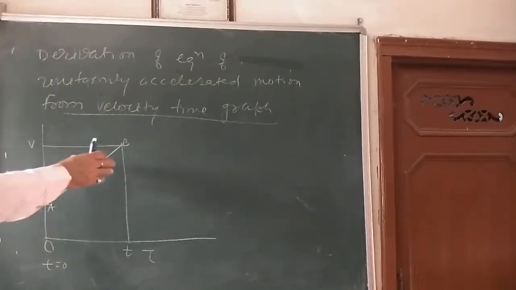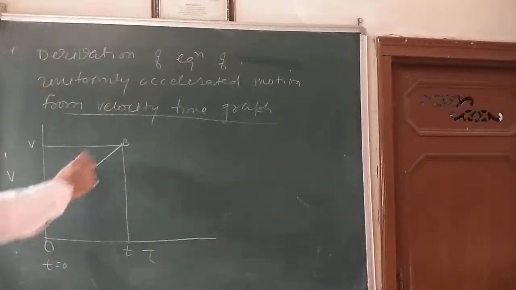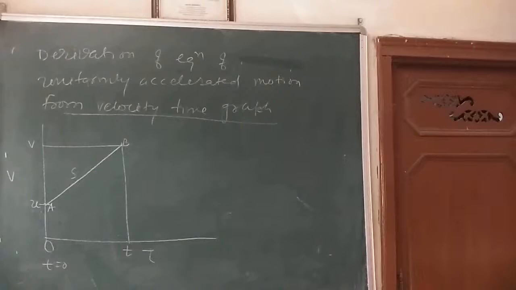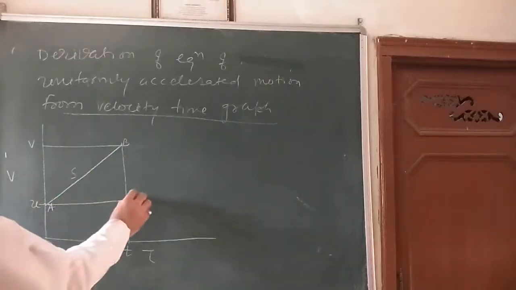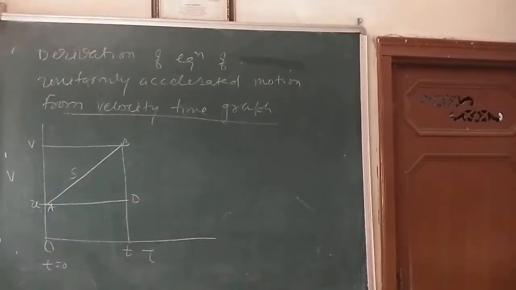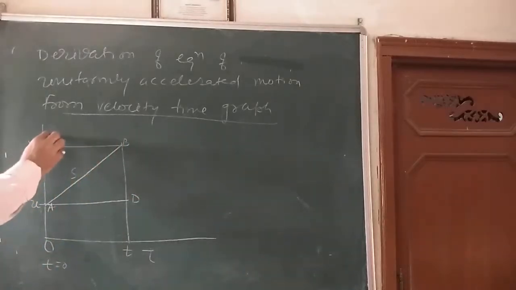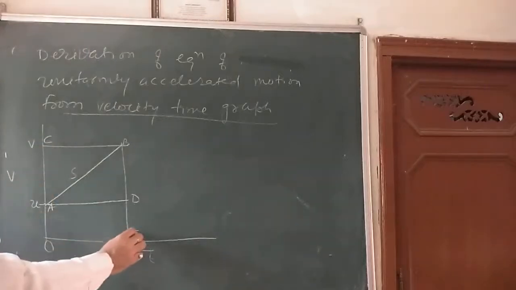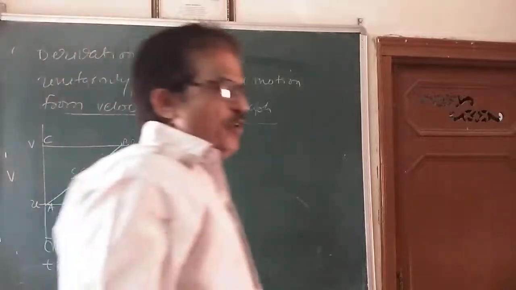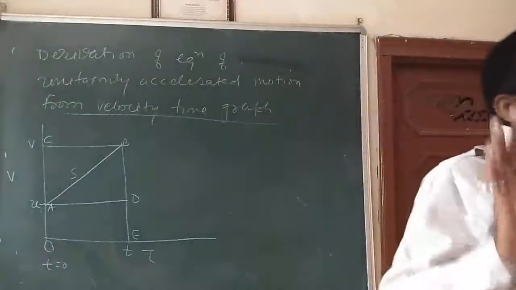The velocity time graph of this motion is a straight line AB, as you can see in the figure. Draw a perpendicular here, say it is D. Here the perpendicular you draw, that is C. Here the point is E. Draw this graph. Now we are going to derive 3 equations of motion.